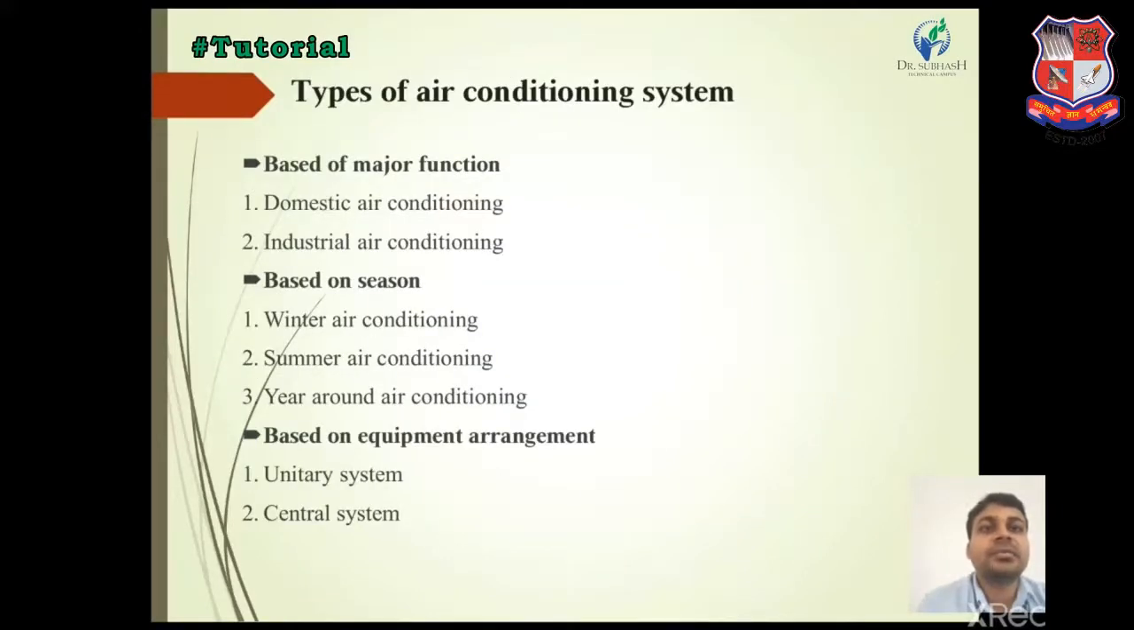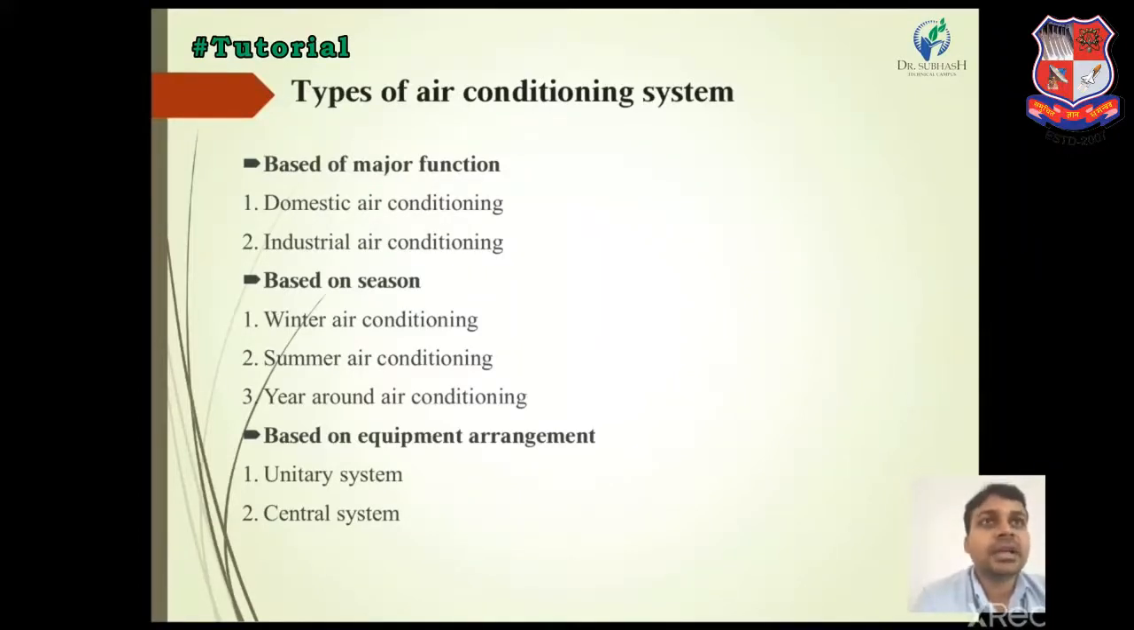There are different types of air conditioning system. First, based on function, domestic air conditioning system and industrial air conditioning system. Second is based on season: winter air conditioning system, summer air conditioning system and year round air conditioning system. The third is based on equipment arrangement: unitary system and central system. We have to define the types based on season: winter, summer and year round.